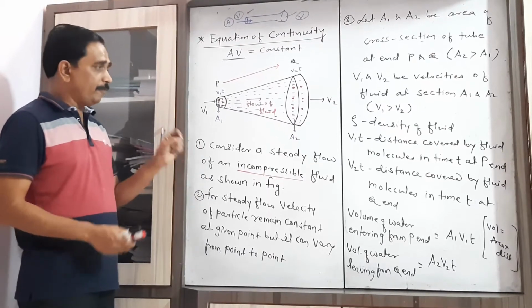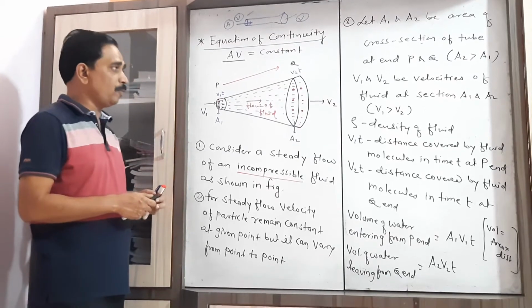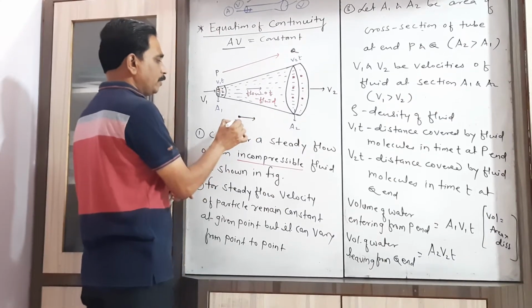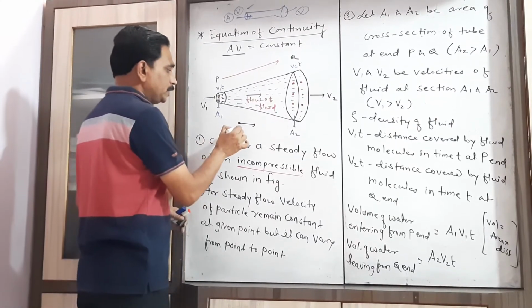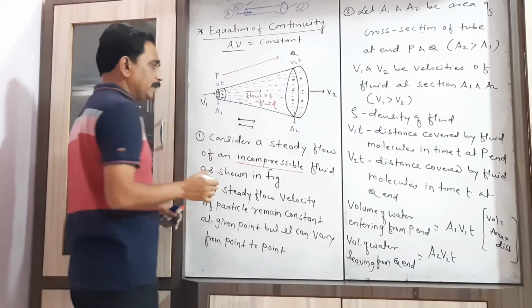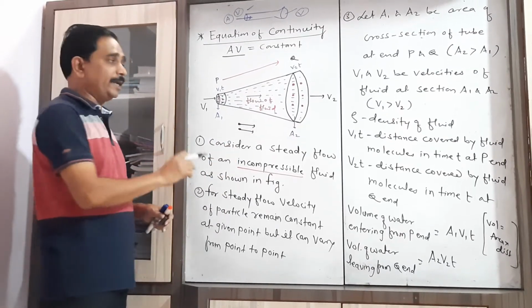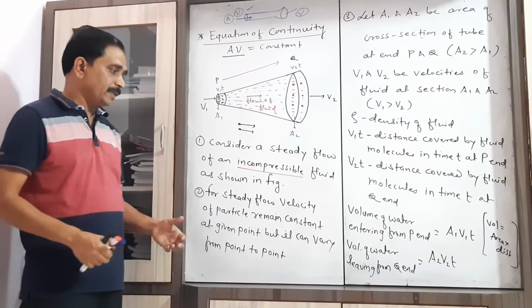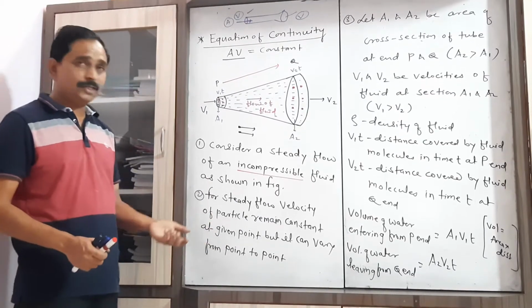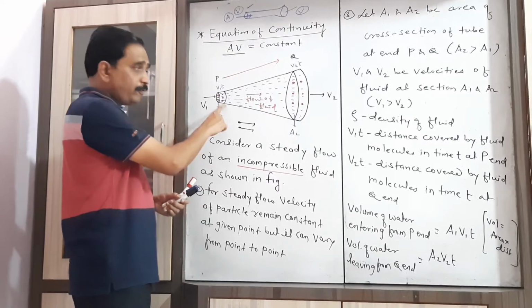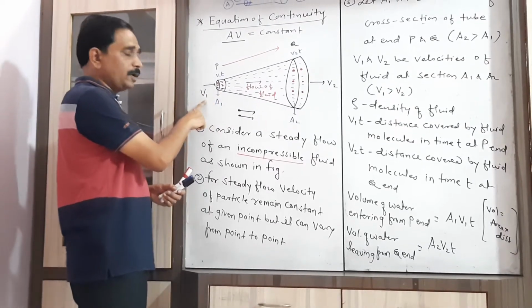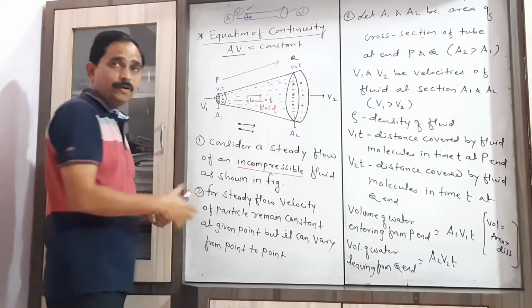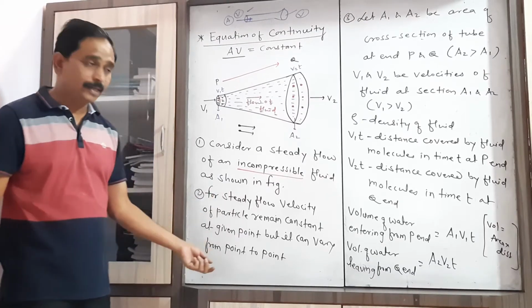Now when we consider a steady flow and the velocity of particles of fluid at a particular point, the velocity at that point remains constant, but when the particle moves from one position to another, its velocity may vary, may change. That's why when it flows through the smaller area of cross section, its velocity is greater, and when the same fluid flows through the broader end, its velocity will be less. So that's why I write this point.